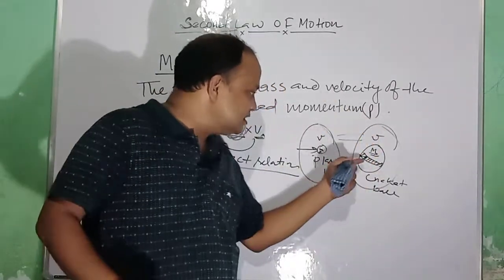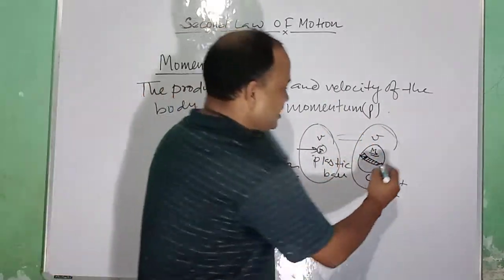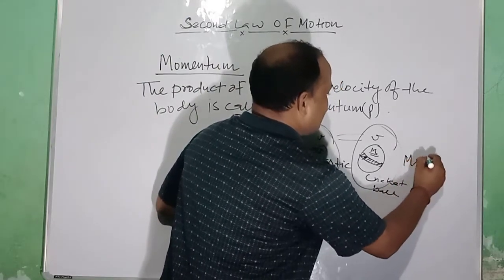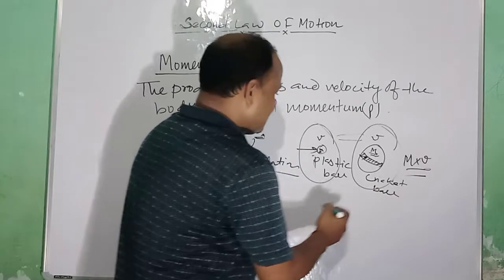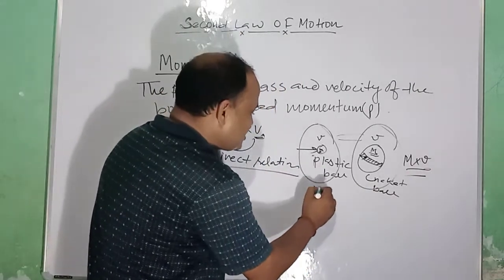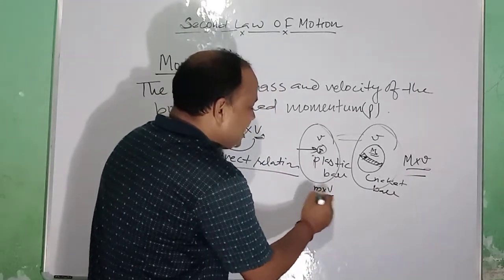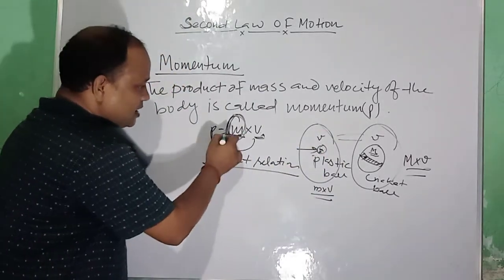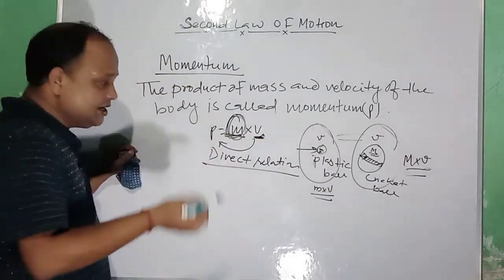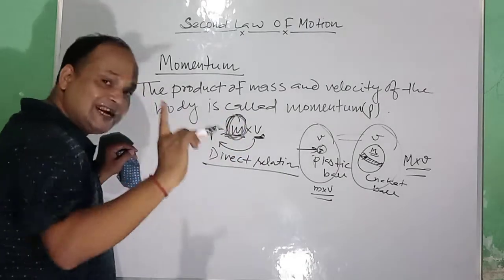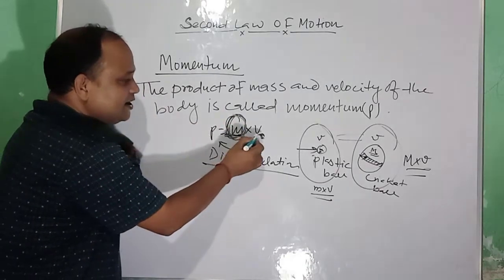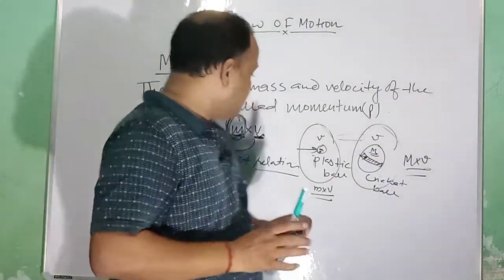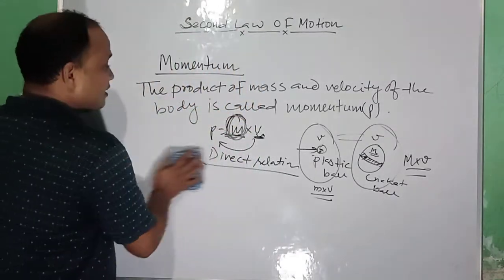The body which has more mass, in the case of the cricket ball, m into v, that will be larger. In the case of the plastic ball, this small m and v, that will be smaller. So momentum depends on mass and velocity. If the mass is constant, in that condition momentum completely depends on velocity. So let's move to another part.